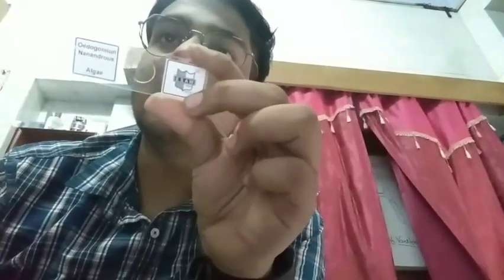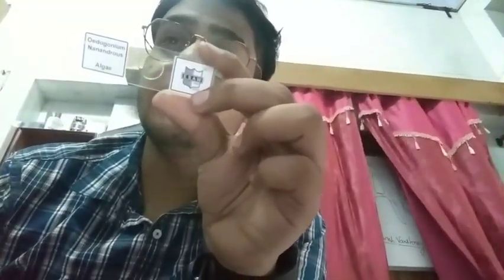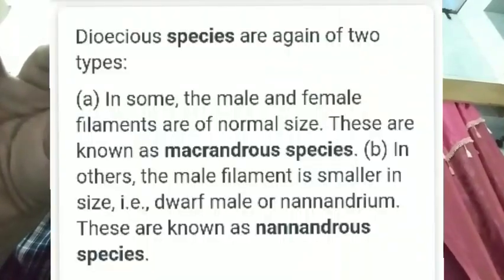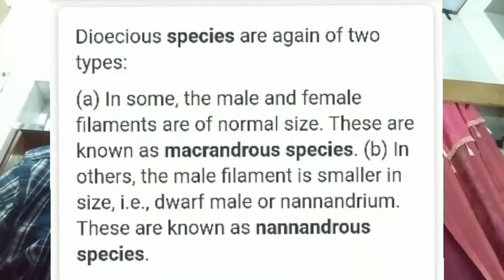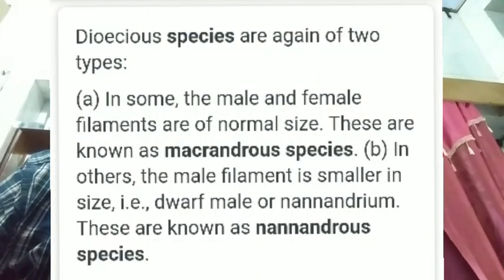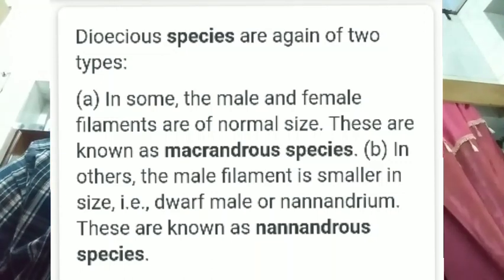Okay, so what is the meaning of nandrinus? Nandrinus is basically when the male part has grown on a dwarf side. Okay, like I'm showing you, wait, in which the